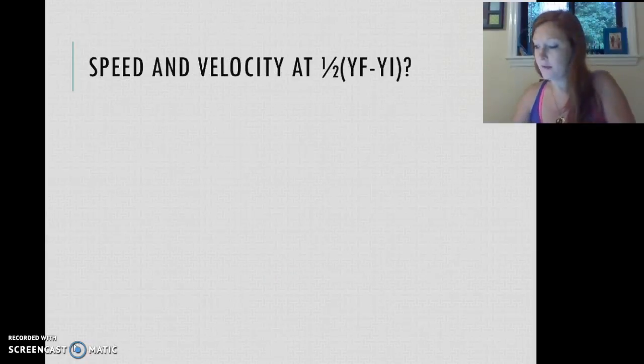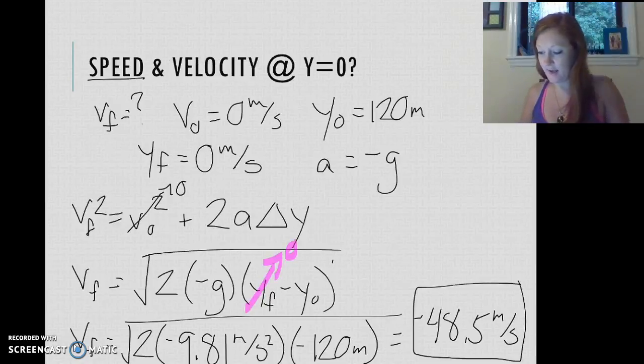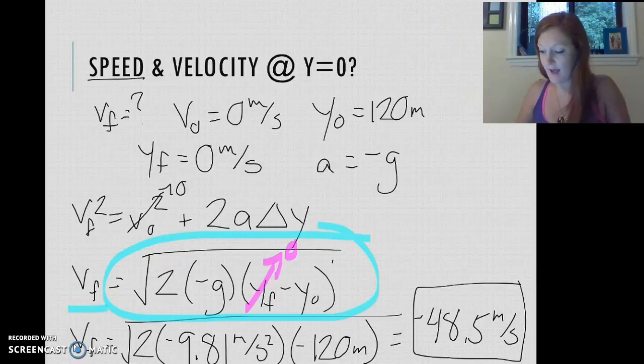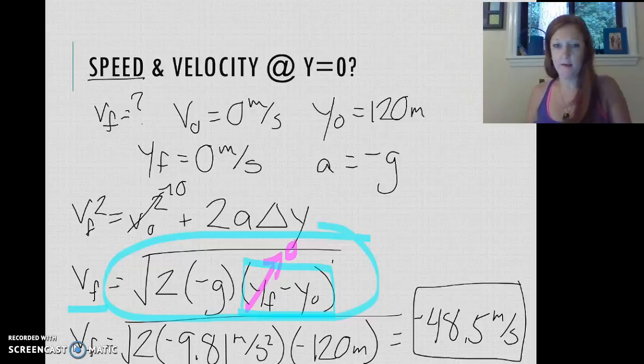All right, so let's look at speed and velocity at half of the distance. So really, we can just use that same thing. If we've already derived this expression for final velocity at some height, then all we have to do is plug in different numbers.